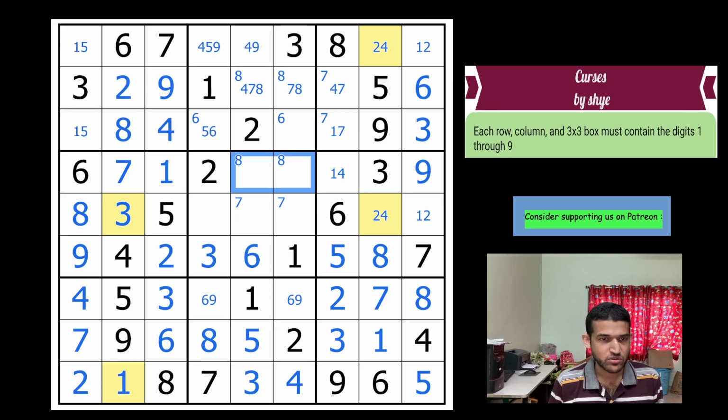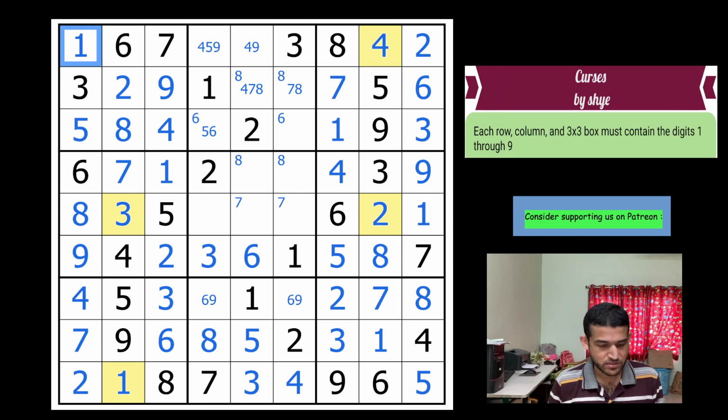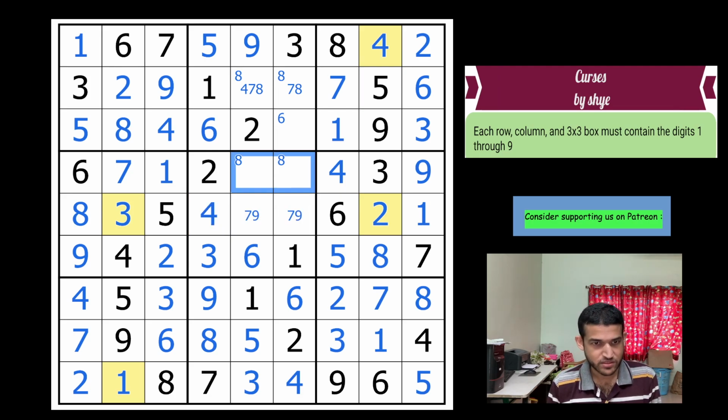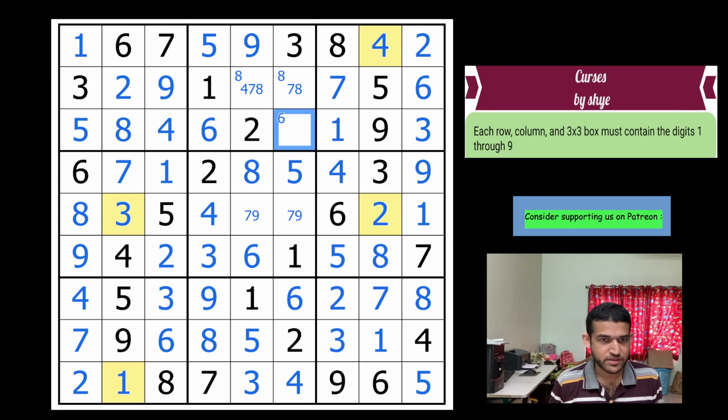Let's finish up this row now. 1 is here, so that's a 4, that's a 2, that's a 1, that's a 2, that's a 4, 7, 1 5, 1 9, 5 6, 6, 9. Nothing to explain. I'm just writing the digits based on the pencil marks. So that's a 4 for the column. So 7, 9 goes here, which means they must be here. This will be a 5, 8. And that 5 gives an 8 here, a 5 here. That's a 7, 7, 9, 4 and 8, right?